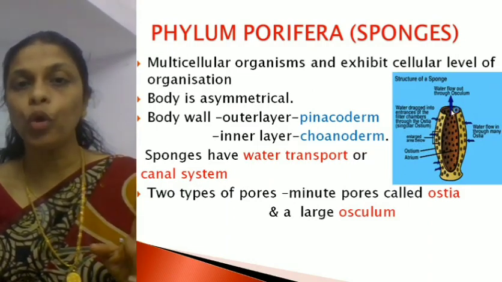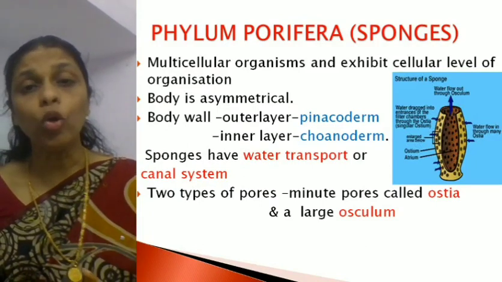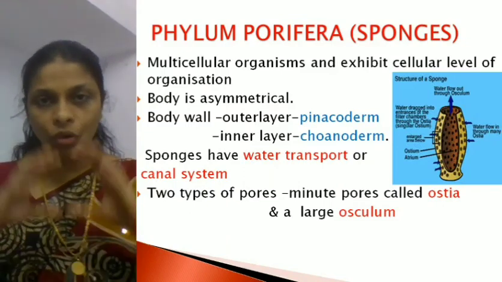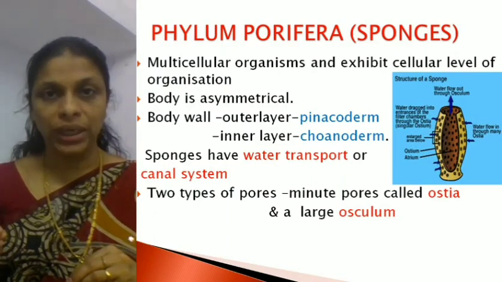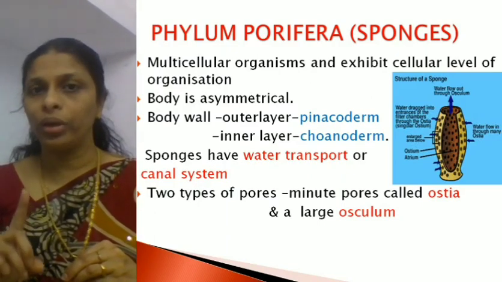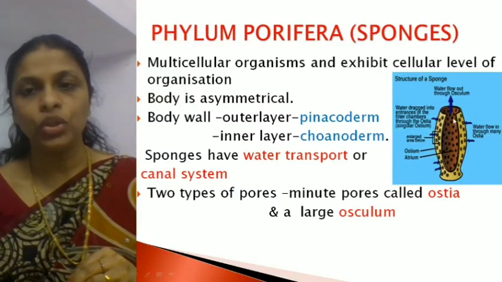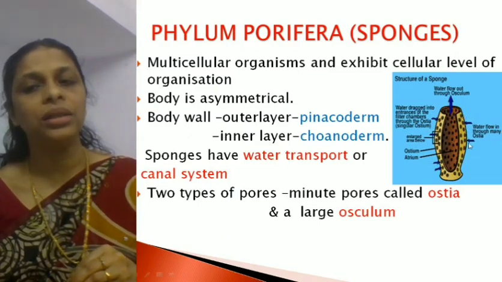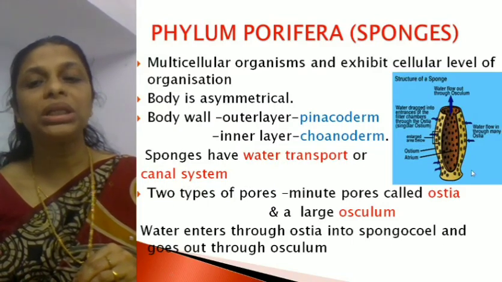So there are two pores, one large and the other small. Small openings are plenty, found all over the body, and are called ostia, and the large pore is called the osculum. Here this is the osculum and these small black dots are the ostia. Now through the ostia the water enters.